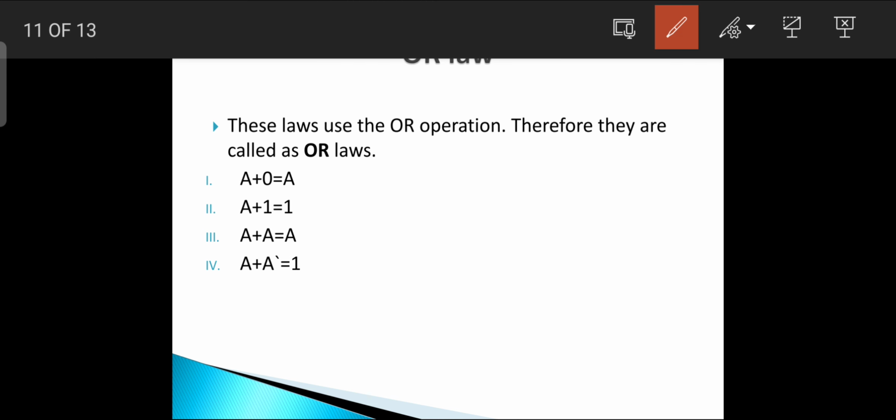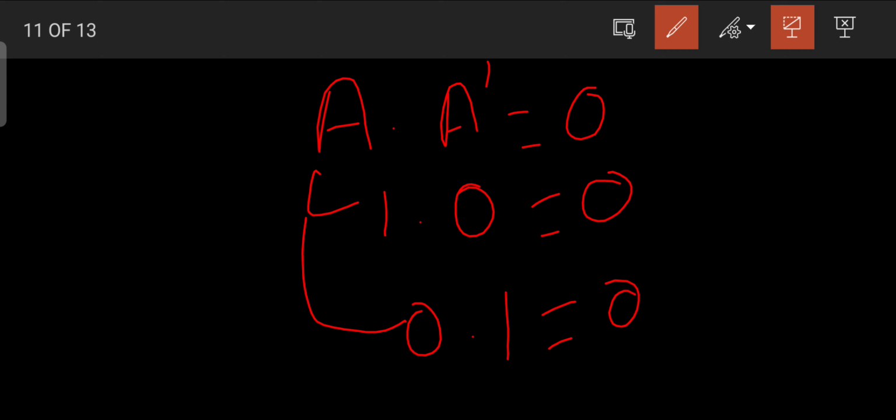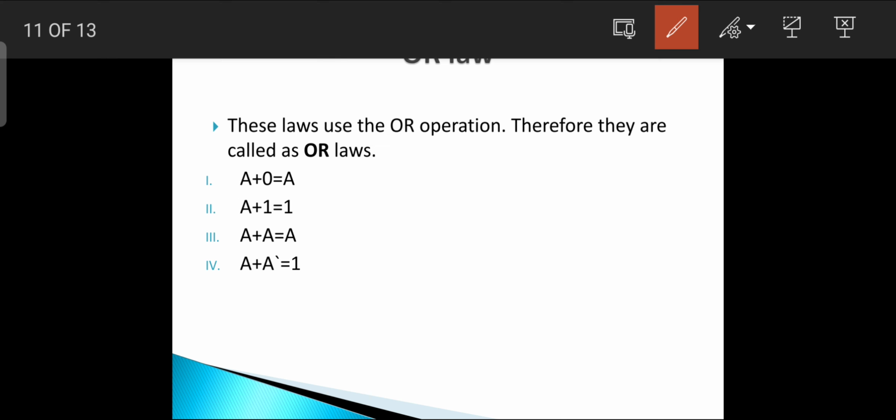If I am going to prove this, A dot A bar is 0. Suppose the value of A is 1, then A bar will be 0 and we'll get 0. If the value of A is 0, then A bar is 1 and finally we'll get 0. So this is how the AND operation works.